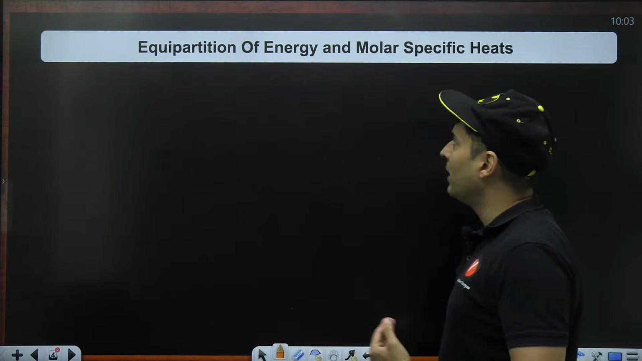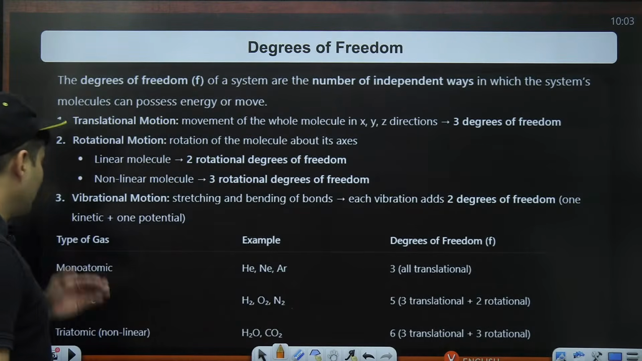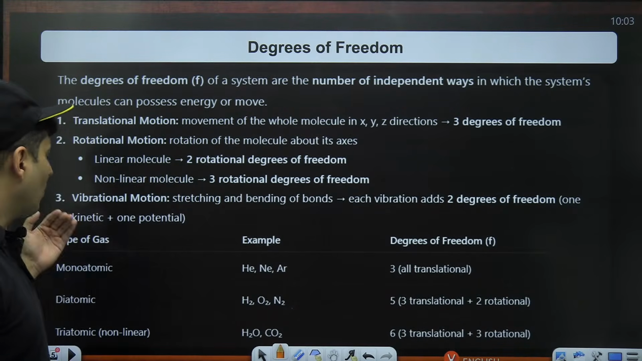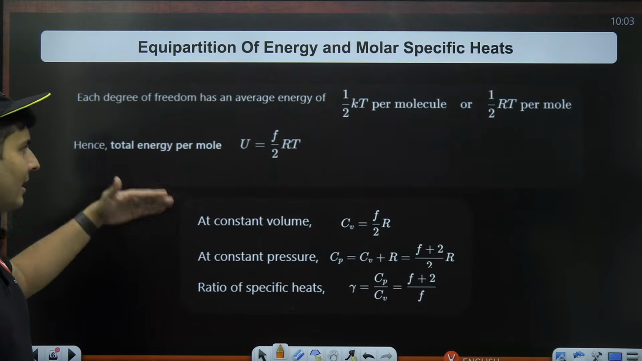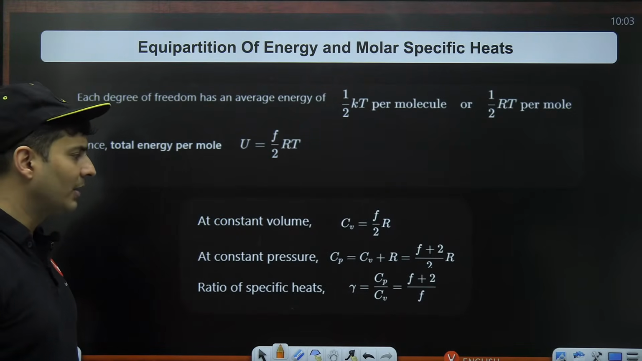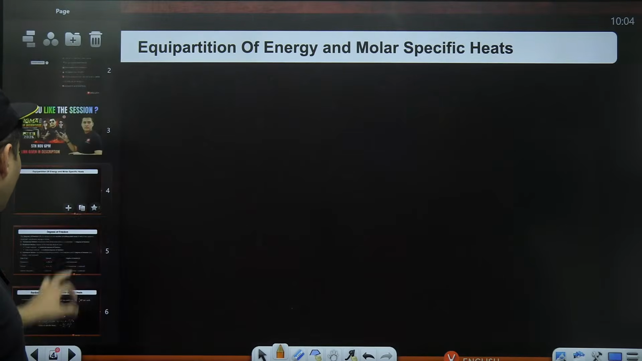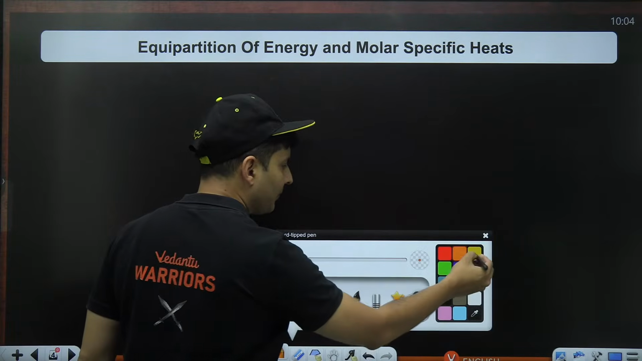Let's start with equipartition of energy, molar specific heats, where we talk about different types of gases, their degrees of freedom, and what kinds of examples we can get. Also, internal energy and the law of equipartition of energy, and finally Cp and Cv. So let's have a look at it very quickly. In fact, I'm planning to write it down for all of you in a very simple way.